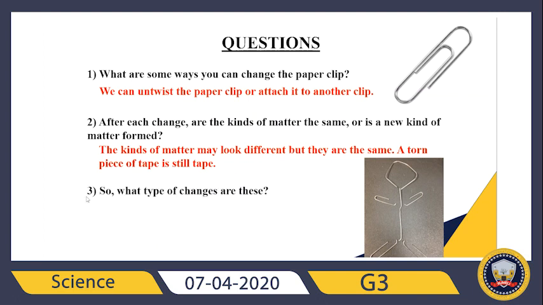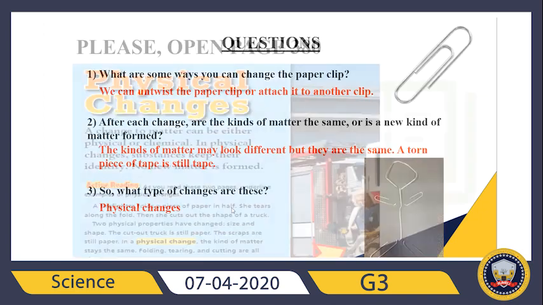What about question 3? What type of changes are these? I already answered this. We said, physical or chemical changes. We say this is just a physical change because remember, for example, in the paper clip, we just changed the shape. We didn't change the matter. In this situation, it's a physical change.